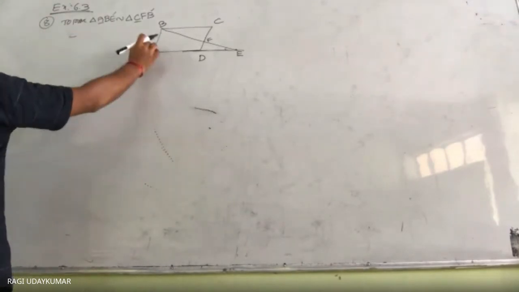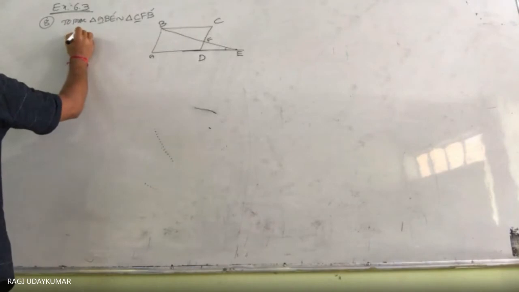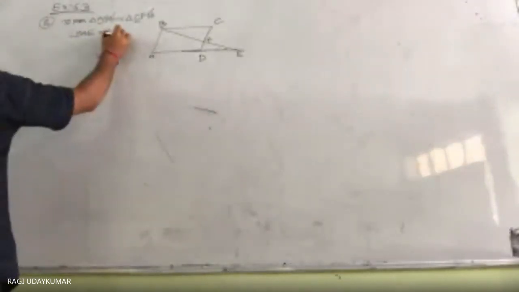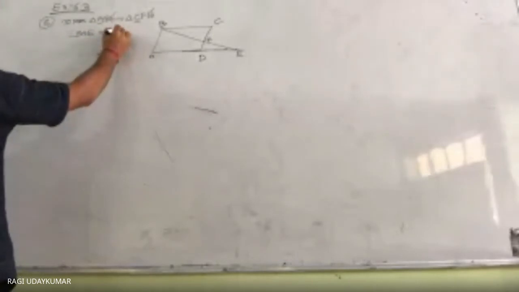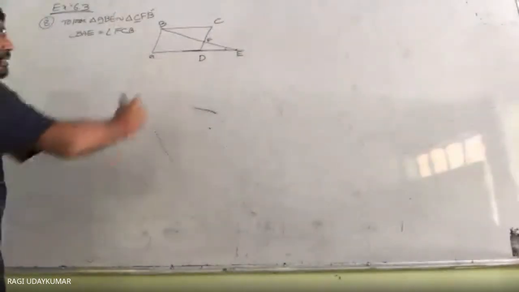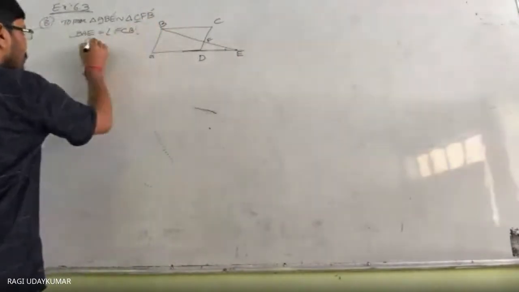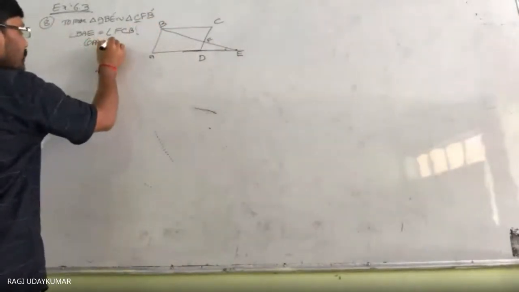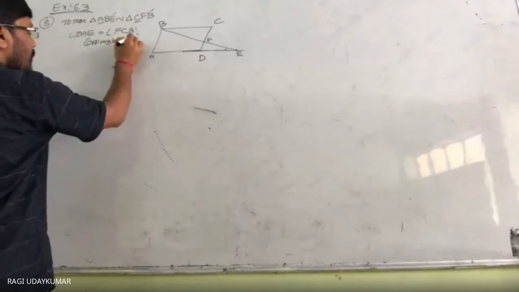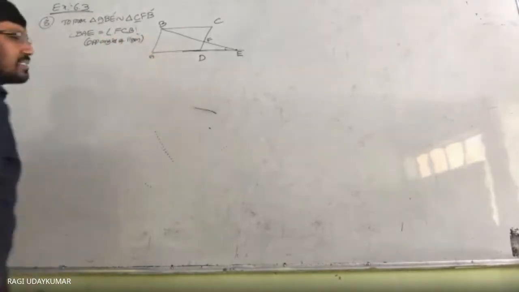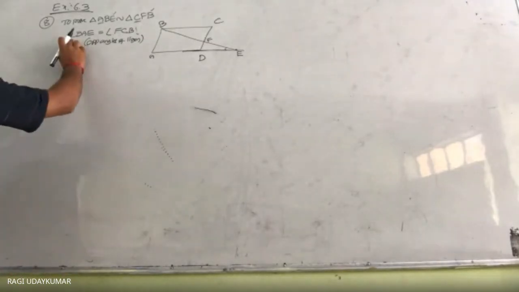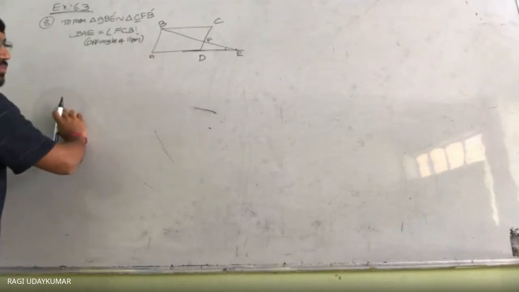So in this, angle A, A को हम BAE लिख सकते हैं, which is equal to FCB. Because of the reason, opposite angles of a parallelogram. These are opposite angles of a parallelogram. Okay. Angle BAE equals angle CF.